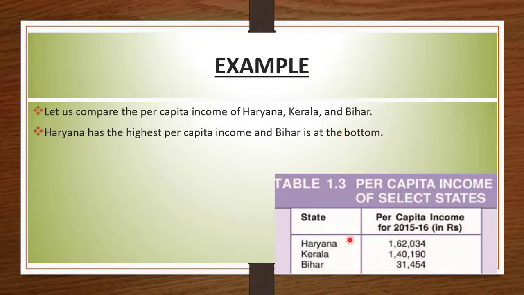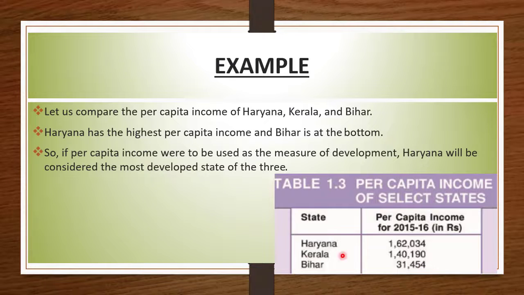As you know, according to this table, Haryana's per capita income is the highest, 1,62,034 rupees, and Bihar's per capita income is at the bottom, 31,454 rupees. So, if per capita income were to be used as the measure of development, Haryana will be considered the most developed state of the three.